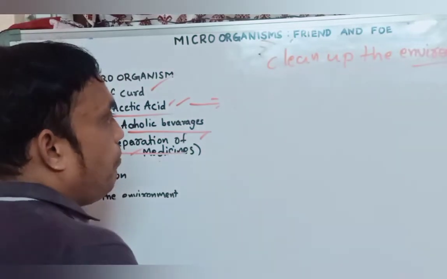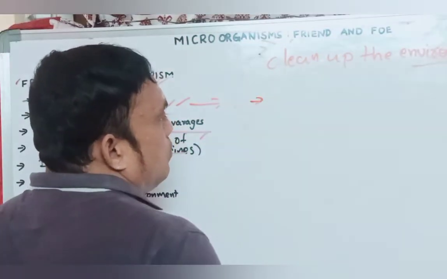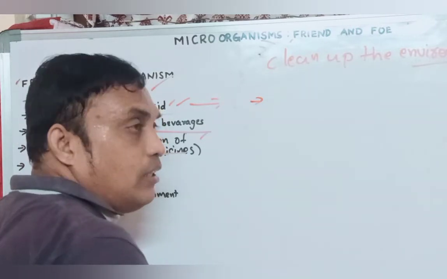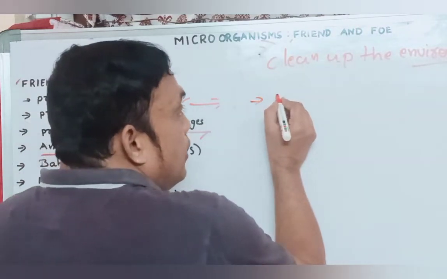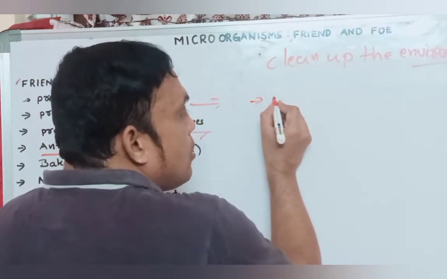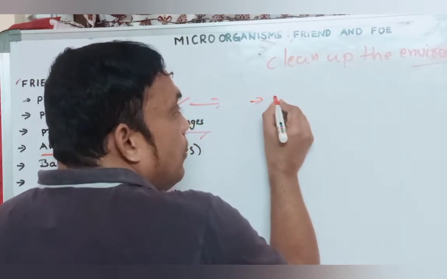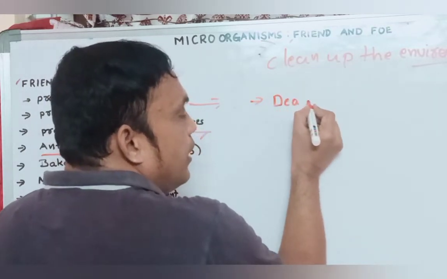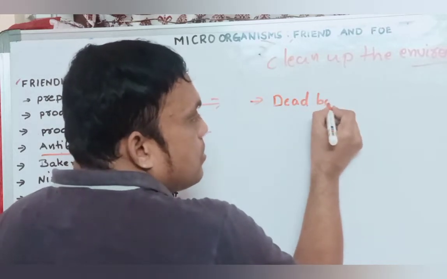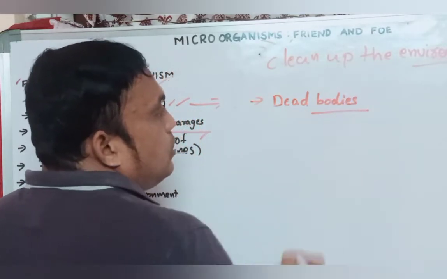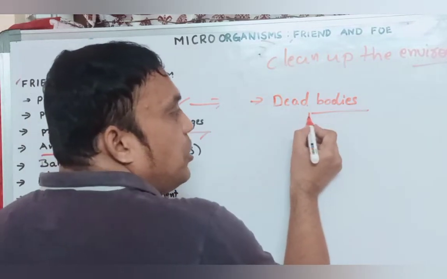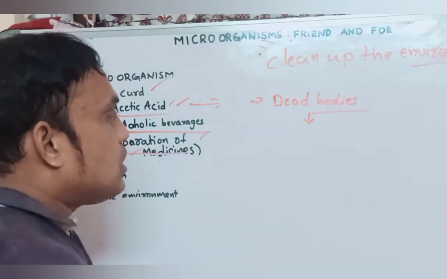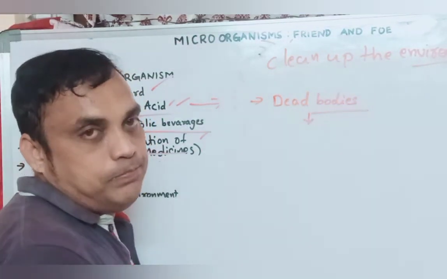For example, any organism, buffalo, goat or sheep, dog or anything. Generally, dead bodies, within 2 to 3 days, start giving a bad smell.